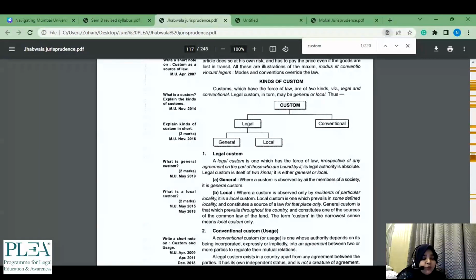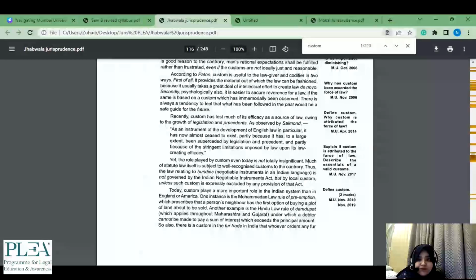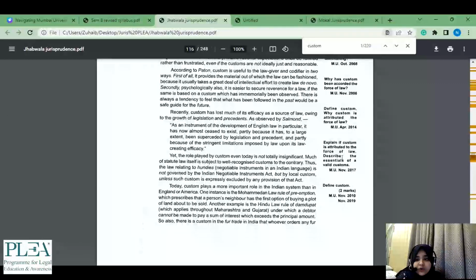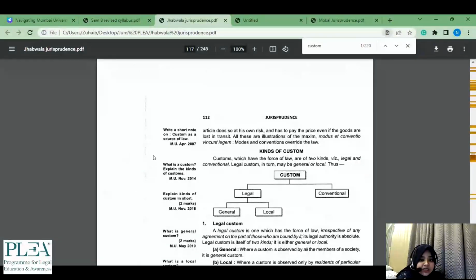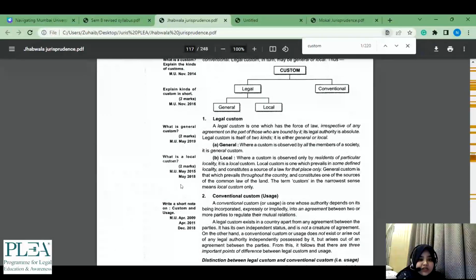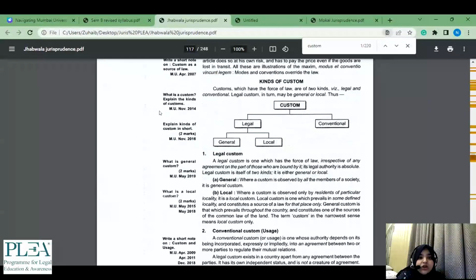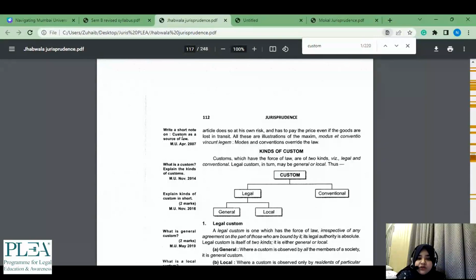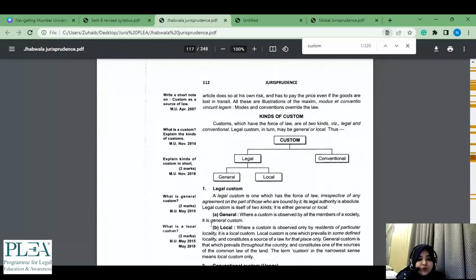How we are using the 2 marker is to understand which topics were previously asked, and based on that, to understand what topics can be asked again. Now when we are referring to Jhabwala, you would see how many past year questions have already been asked here, right? There are so many questions, 2019, 2018, asked so many times. So that is one benefit, and even if you're referring to the past year papers alone, at least you would know these are the important topics in custom.